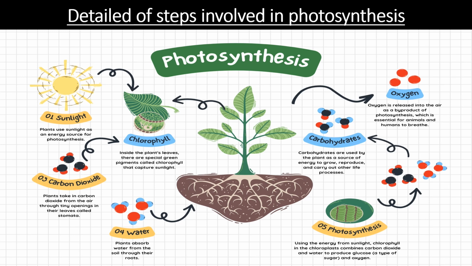The food prepared by the green leaves of the plants is in the form of a simple sugar called glucose. The glucose which is formed in the leaves is then sent to other parts of the plants. It means the leaves are those organs of the plants in which food is prepared. It is the kitchen of the plants, and the prepared food is then sent to other parts of the plants like root, stem, and twigs.